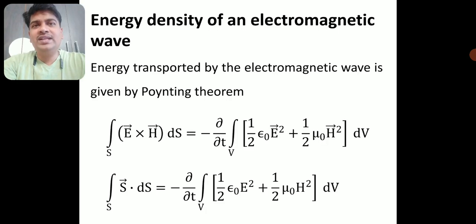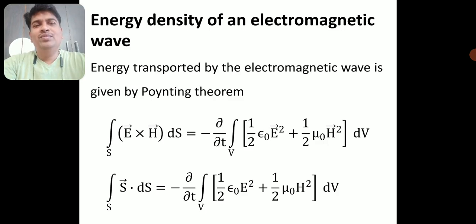You can say that electromagnetic waves are transverse in nature. You can say that these three are mutually perpendicular. You can come to a lot of conclusions with respect to electrodynamics just by analyzing these four Maxwell's equations. So these are very, very important in electrodynamics.